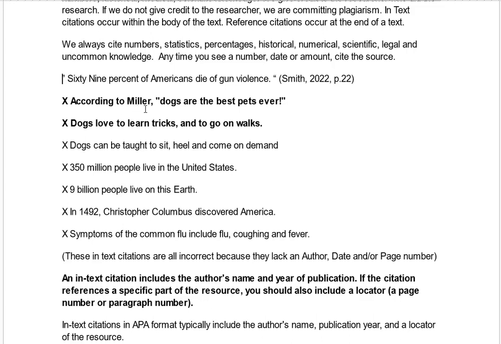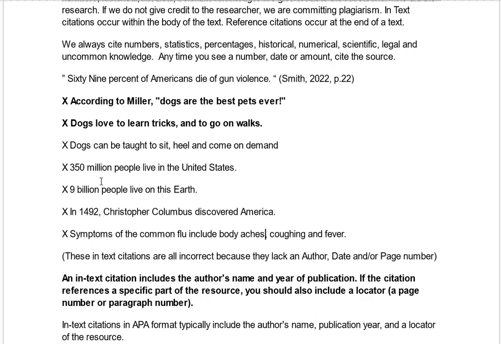So according to Miller, dogs are the best pets ever. So it's missing everything. Dogs love to learn tricks. Dogs can be taught to sit, heel, and come on demand. 350 million people live in the United States. 9 billion people live on this earth. In 1492, Christopher Columbus discovered America. Symptoms of the common flu include body aches, coughing, and fever.